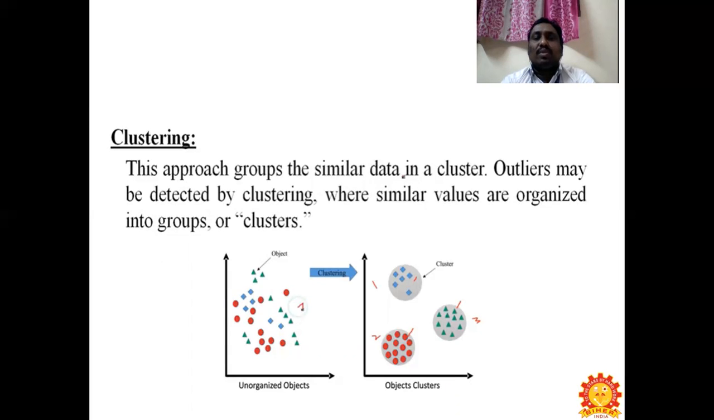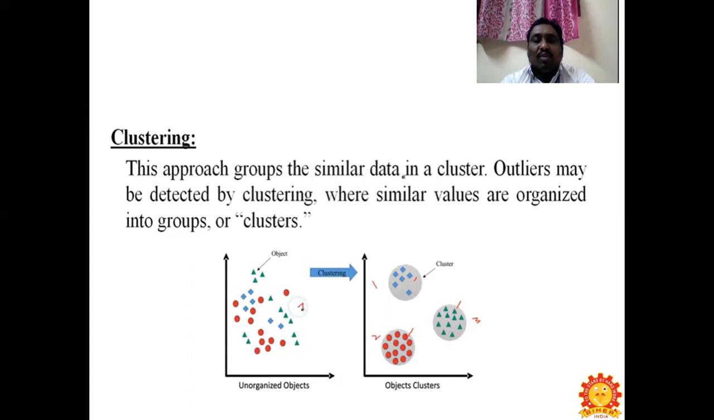This is the approach: group the similar data into a cluster. So we are going to group one thing according to this thing. You can see the light blue diamond has been grouped into one cluster. The red circle has been grouped into another cluster. The green triangle has been grouped into another cluster.